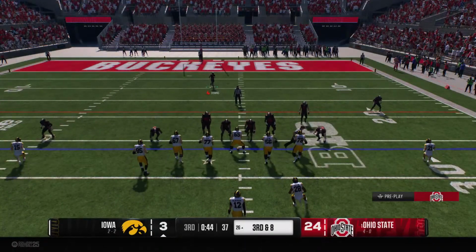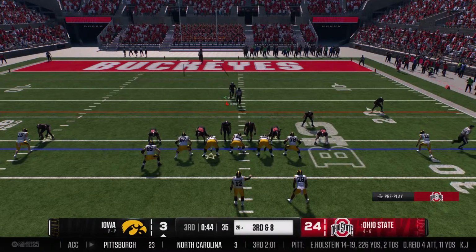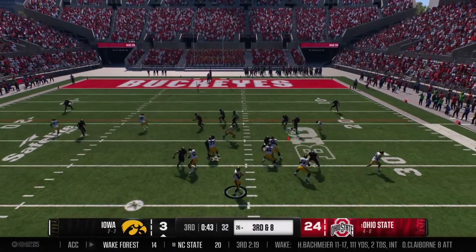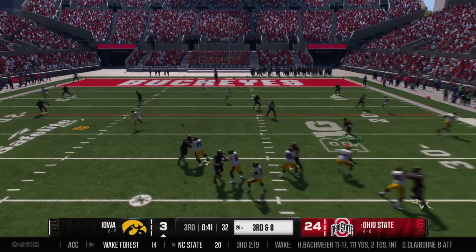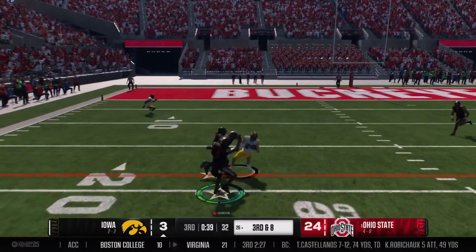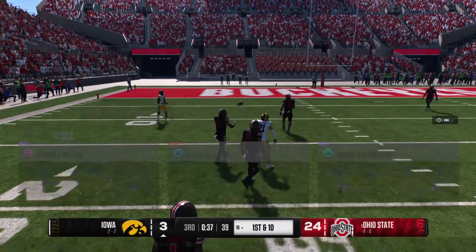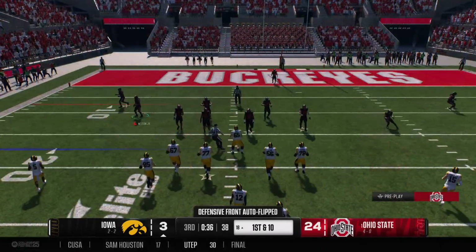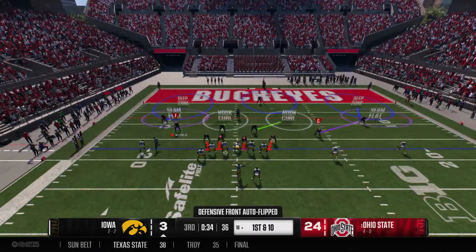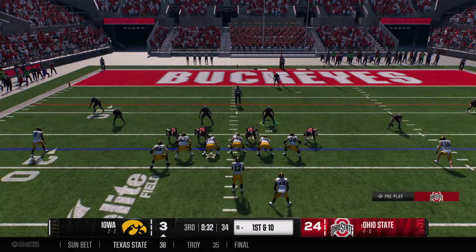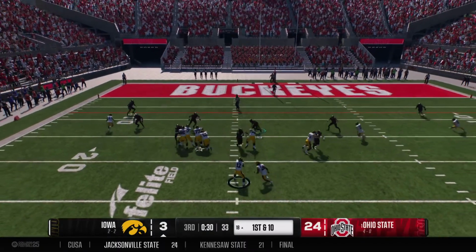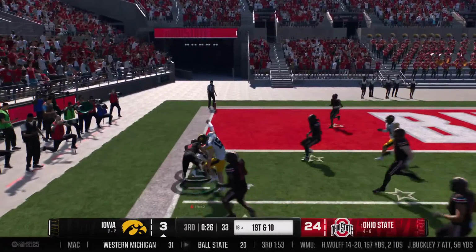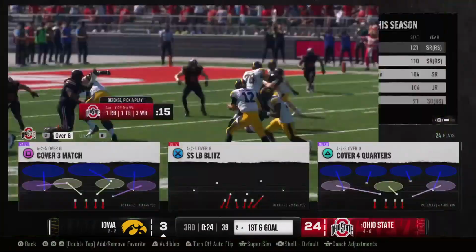They're close enough for a makeable field goal from the 26, but they'd love to convert this third and long. To the air, it's McNamara. He's right on target. And his molars are probably rattling after that big hit, but he did get the first down. The Hawkeyes have it with a 1st and 10. Running behind that left side. He rumbles all the way down to the 2-yard line.